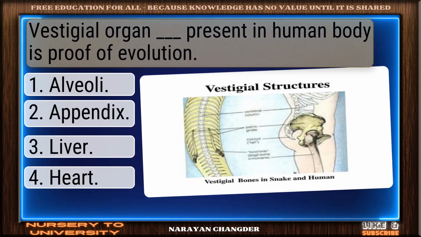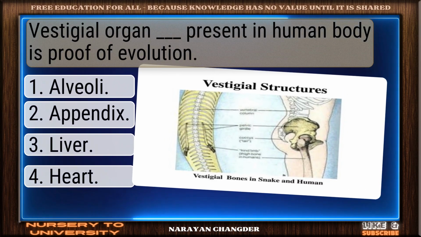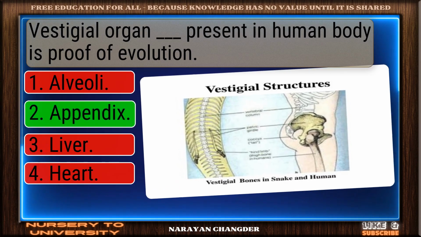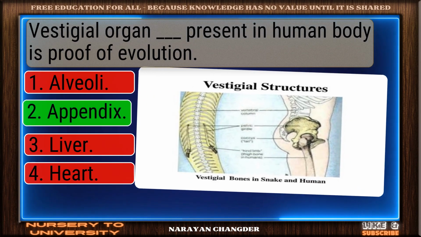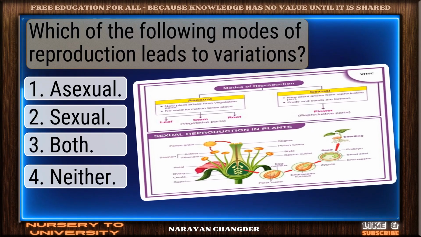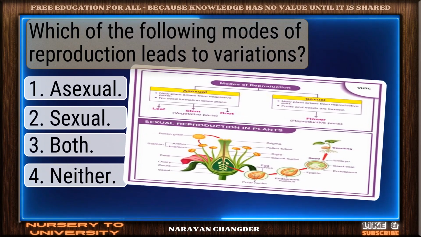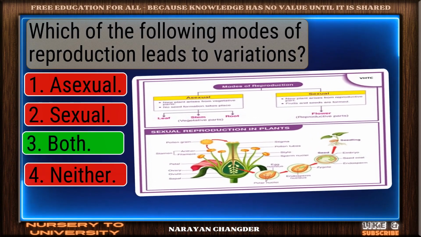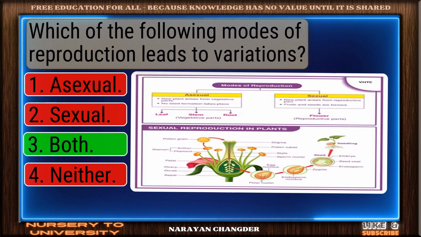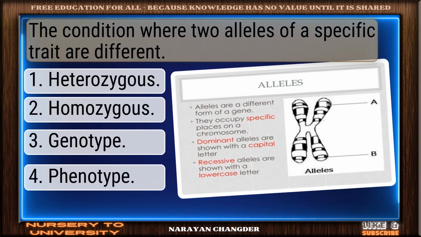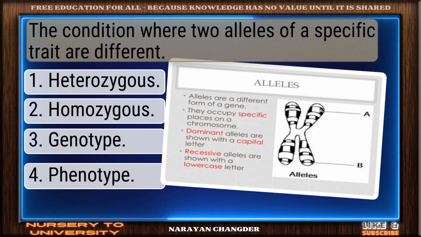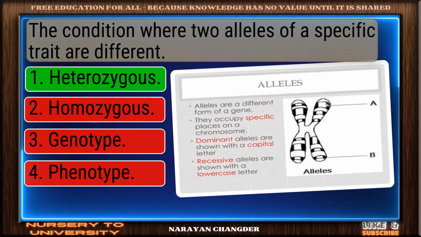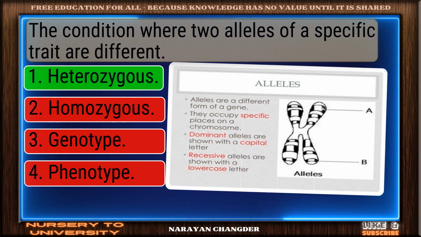Vestigial organ dash, present in human body, is proof of evolution. Right again. Appendix is valid. Which of the following modes of reproduction leads to variations? Good thinking. Both is right. The condition where 2 alleles of a specific trait are different... Valid point. Heterozygous is true.